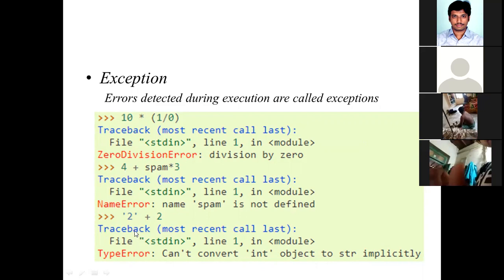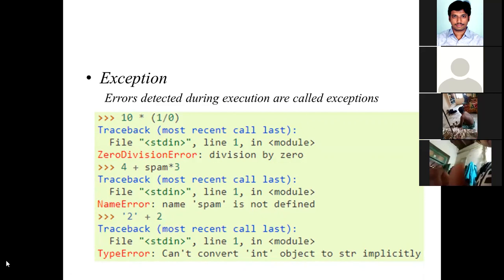And you see the third example, '2' + 2. If you observe, the first one is 2 in the form of a string and the second one is 2 in the form of an integer. If both are integers, you won't get any error. If both are strings, string concatenation will be done, and in that case also you won't get any error.